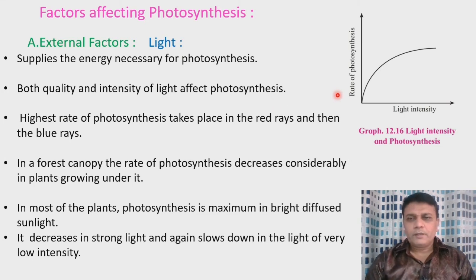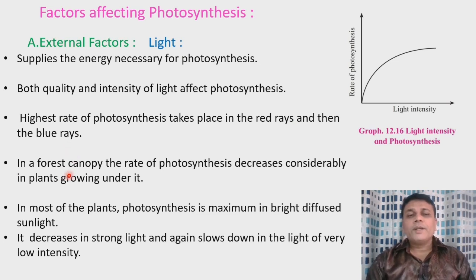Now here in this graph we can see that as the light intensity increases, the rate of photosynthesis also increases. So here is light intensity and here we can see the rate. This rate increases as the intensity of light increases. The highest rate of photosynthesis occurs in red rays or red light, and then it occurs in blue rays or blue light.